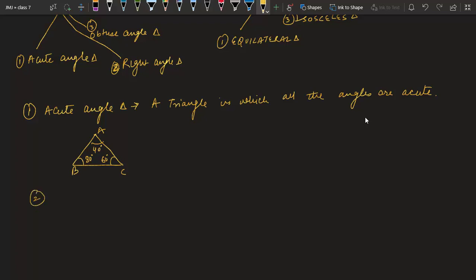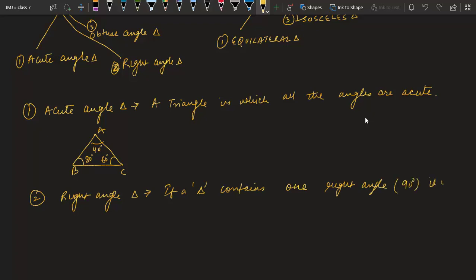Second is right angle triangle. Okay, if a triangle contains 1 right angle, what is the right angle? 90-degree angle.